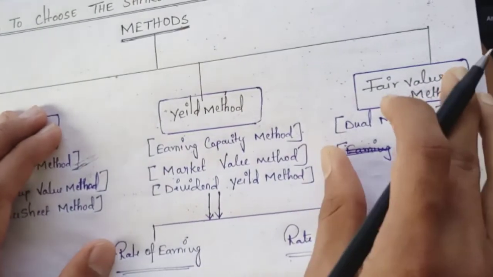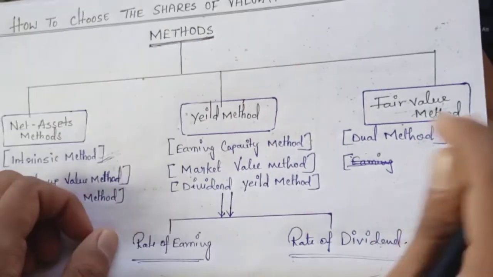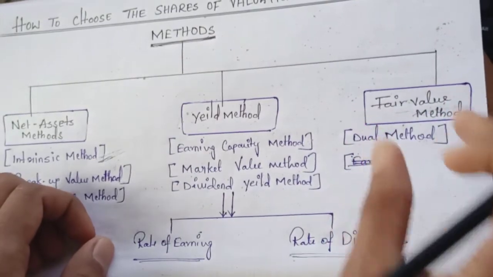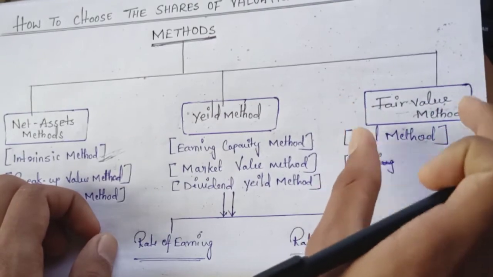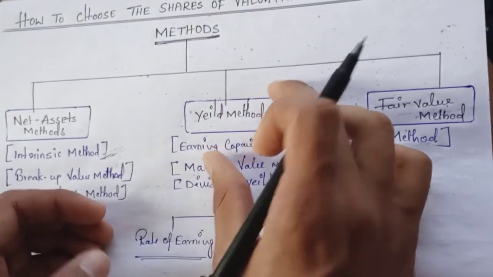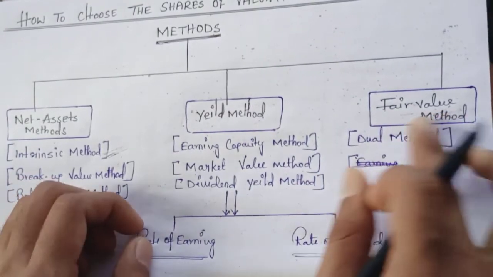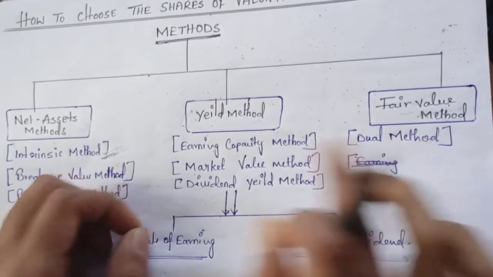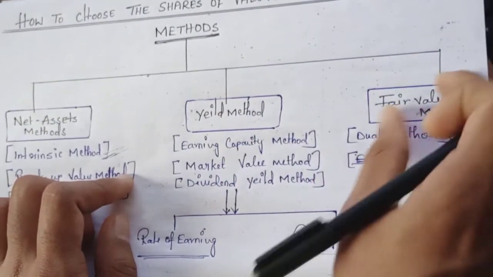Now the last method is the fair value method, or the dual method. This method is very simple, and many accountants use it because it is very easy to compute. We just take the net asset value, add it to the yield method value, and divide by 2, then we get the fair value. Thus it is known as the dual value method, because we take the net asset method, add it with the yield method, and get the fair value.